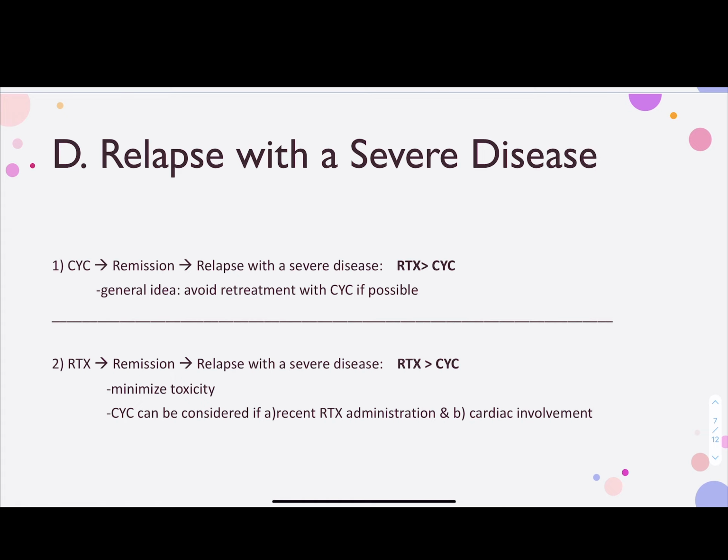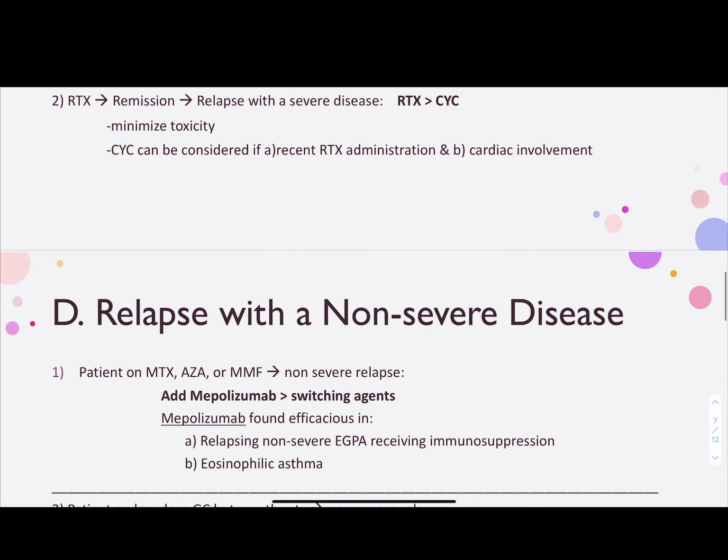Number 2, how about the exact same scenario as number 1, but a patient who had been induced with rituximab? In that case, you still give rituximab over cyclophosphamide, but cyclophosphamide can be considered if A, last rituximab was too recent, or B, patient has cardiac involvement. How about relapse with a non-severe disease?